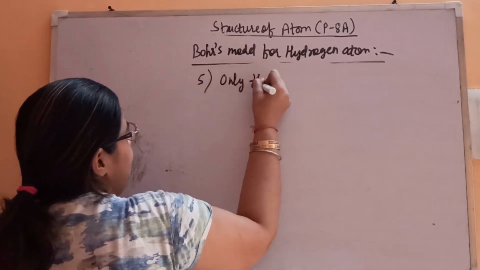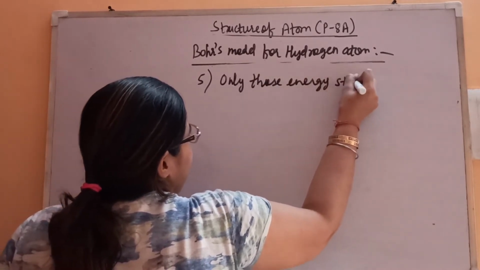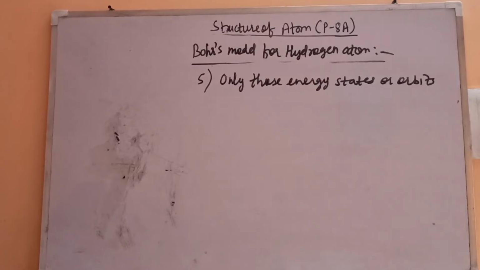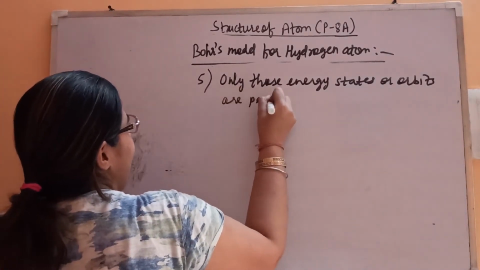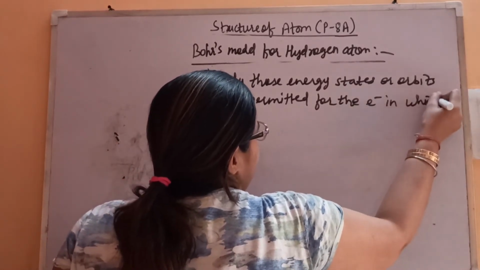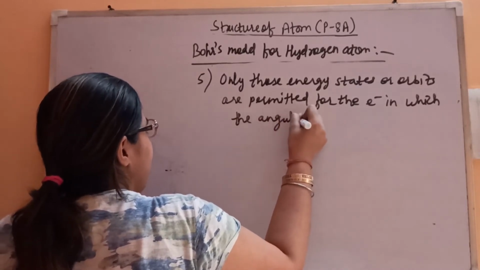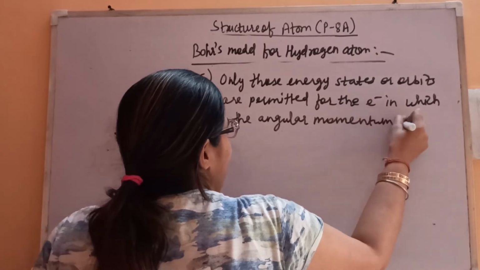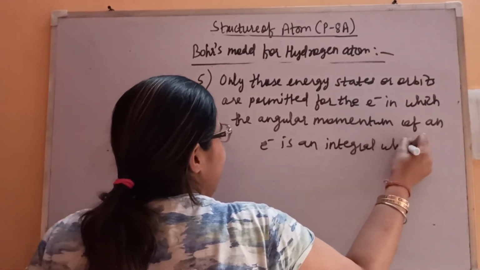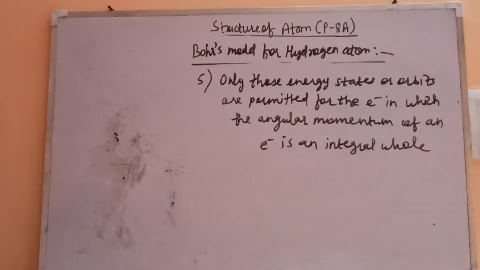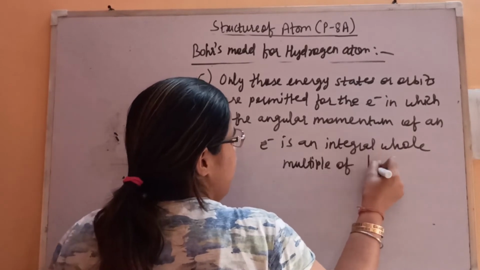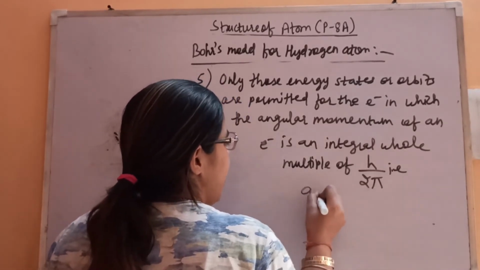So only those energy states, or you can say energy orbits, are permitted for the electron in which the angular momentum of an electron is an integral whole multiple of h by 2 pi. That is, it's quantized. So we'll understand the meaning of this now.